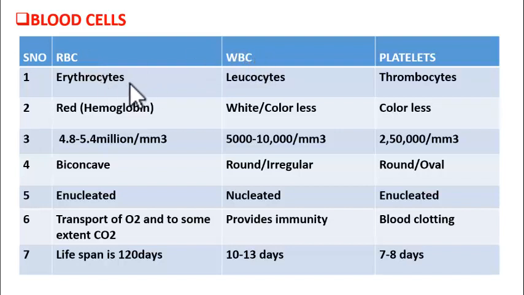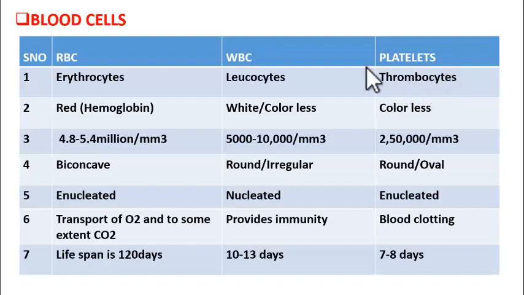Now let us see the other names for them. RBC are called erythrocytes. Erythro means red, cytes means cells. So they are red cells. Leukocytes. Leuko means white, cytes means cells. So these are white cells. Thrombocytes. Thrombus means clot, cytes means cells. So as these cells help in clotting of blood, they are called thrombocytes.